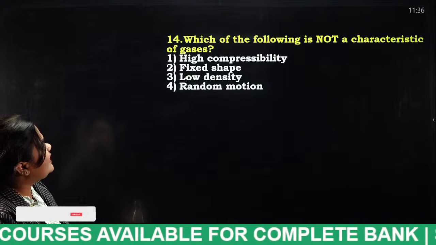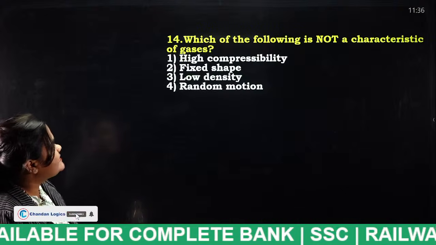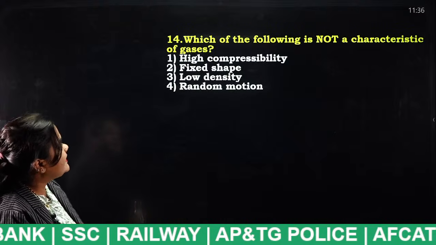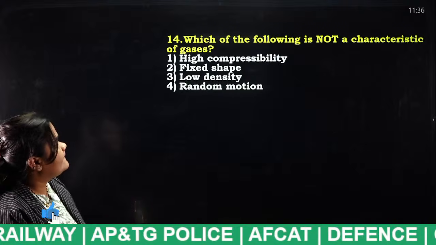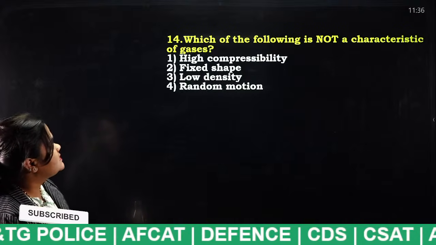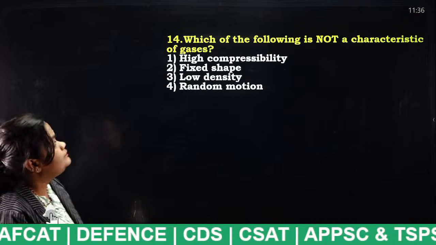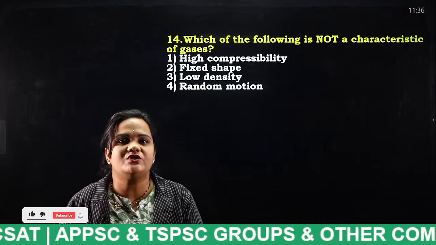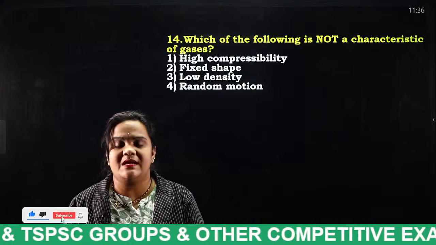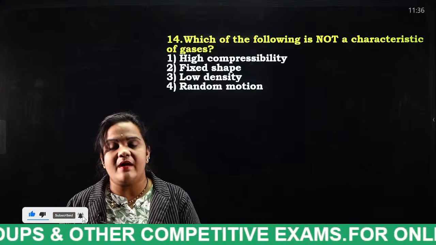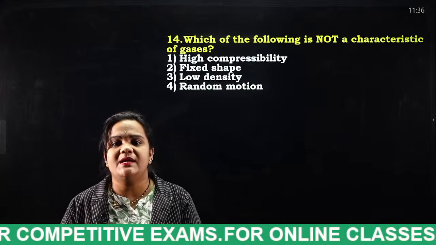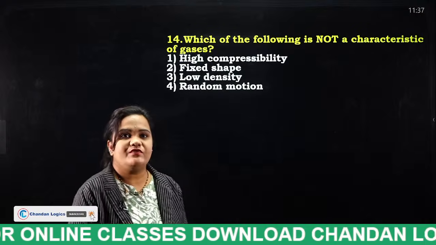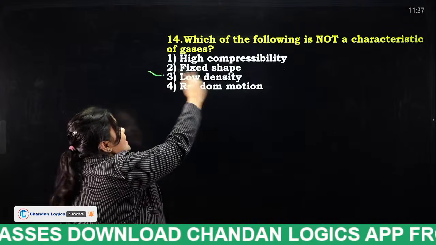Which of the following is not a characteristic of gases? High compressibility, fixed shape, low density, random motion. Tell me, students, this is a very thinkable question. Does the gas have a fixed shape, or does it have high compressibility? Does it move randomly, and does it have low density? So which is not? Yes, it does not have a fixed shape.